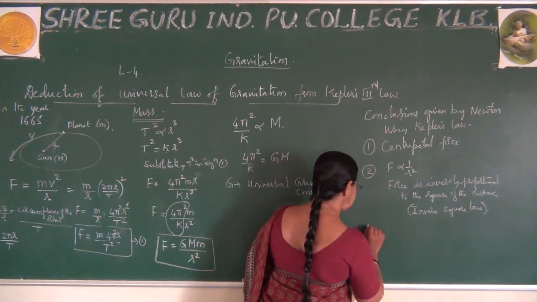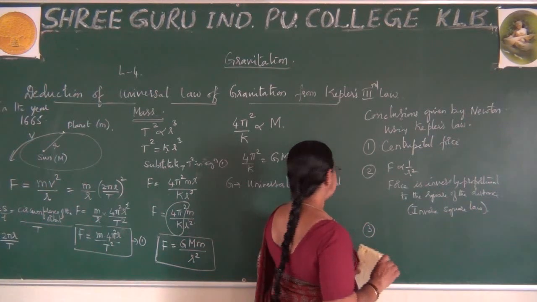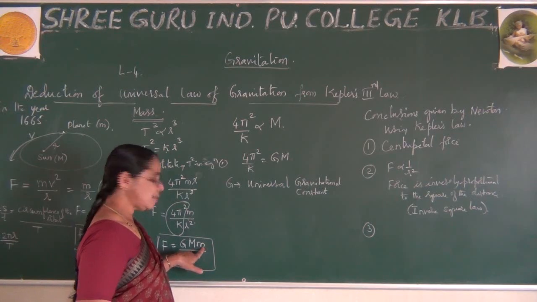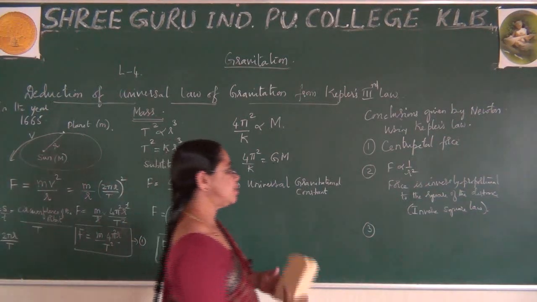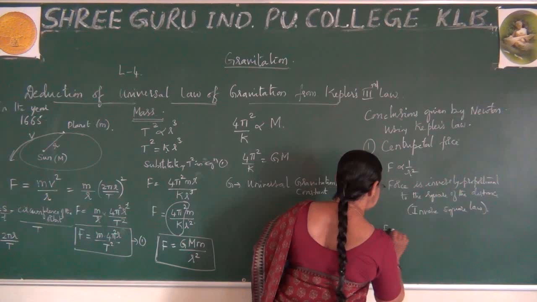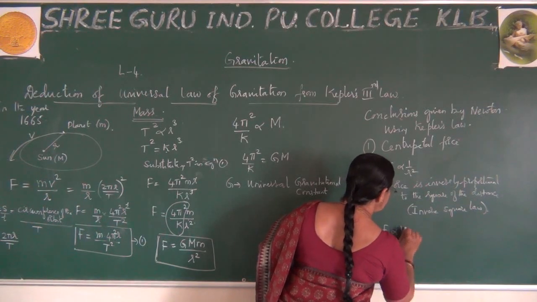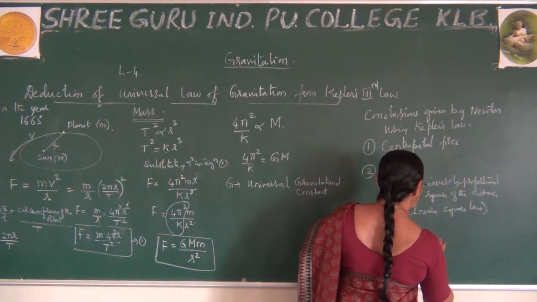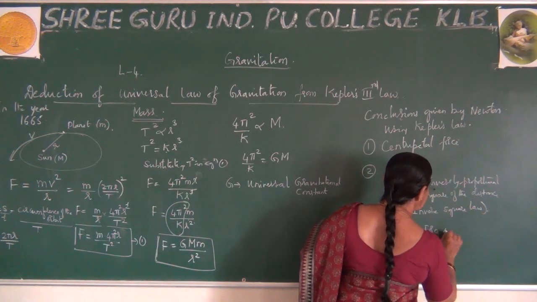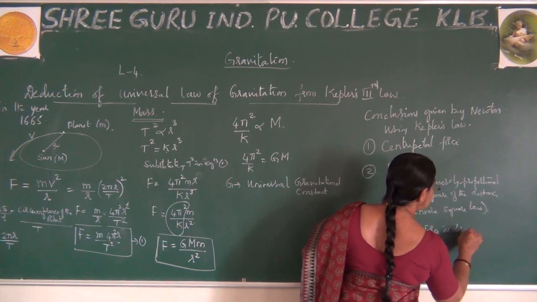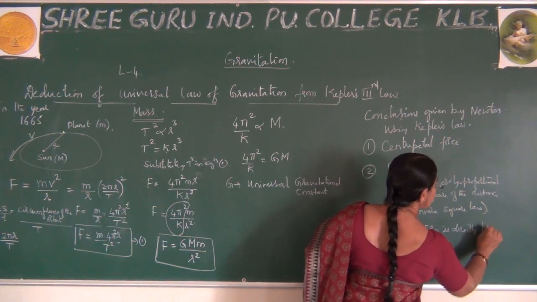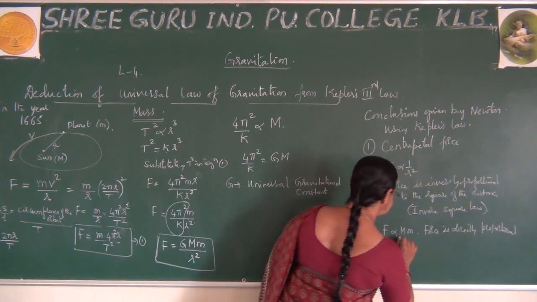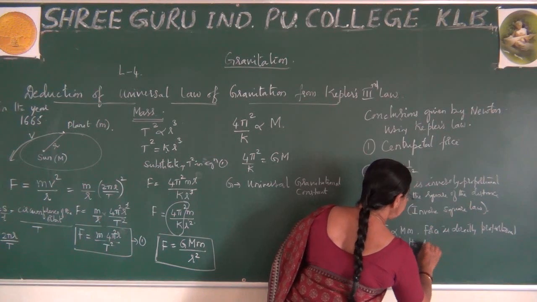What is the third point? Here, the third point, depending on the mass of the sun and the mass of the planet, he explains that force is directly proportional to the product of those two masses. So he explained force is directly proportional to the product of the masses.